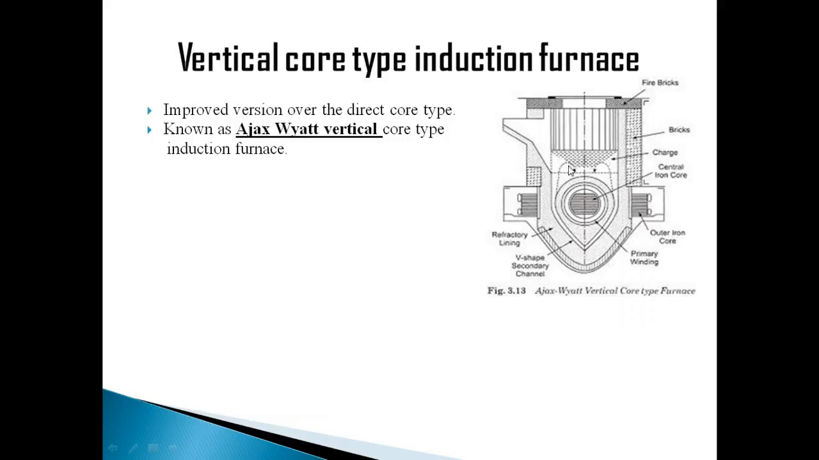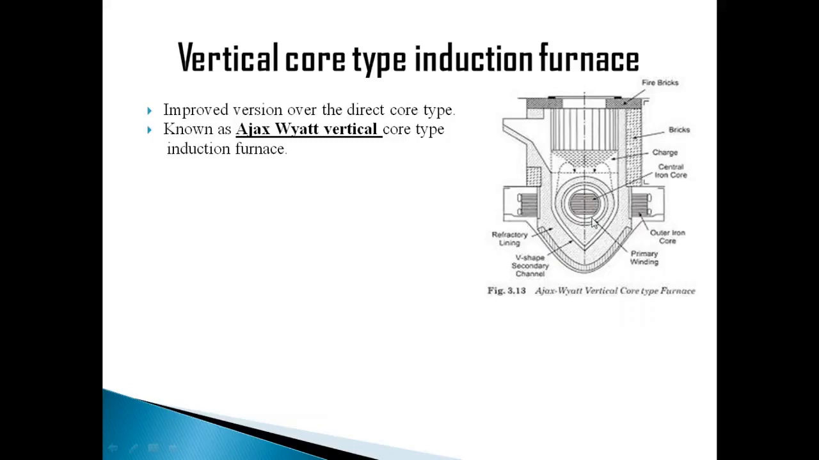This charge will be given here, and we have a very narrow shape of secondary channel, so that we can have a very small amount of charge to maintain the short circuit, or continuity, on the secondary side. This is the core, this is the center of the core, this is the outer core, and this is the primary. Primary supply will be given to this. This is the refractory material, the refractory lining, which is used to reverse the heat to the center of the core. So let's have some details about this.